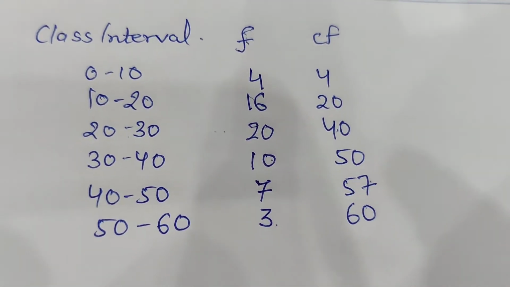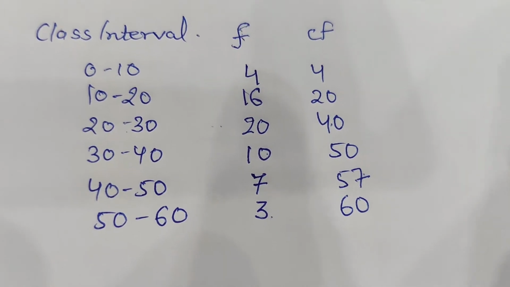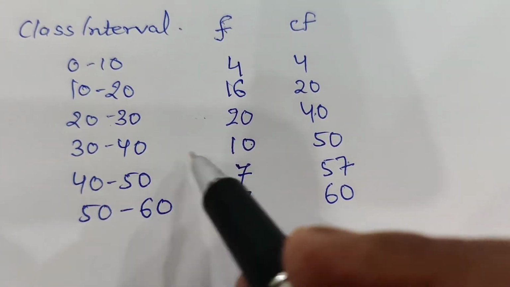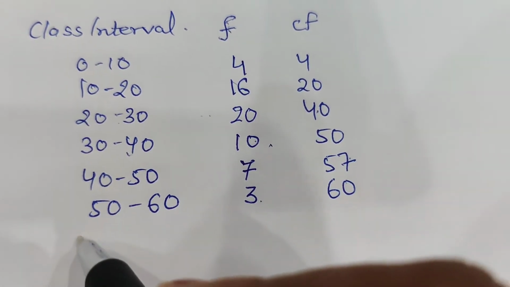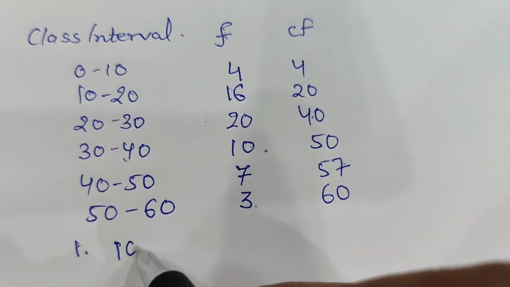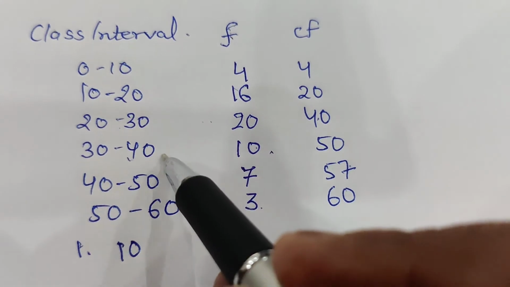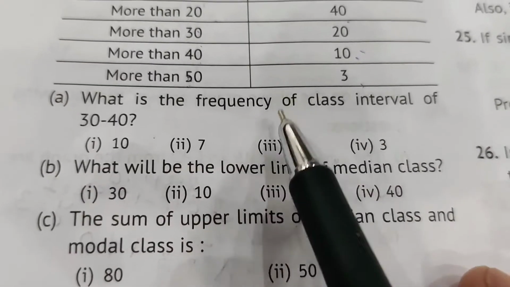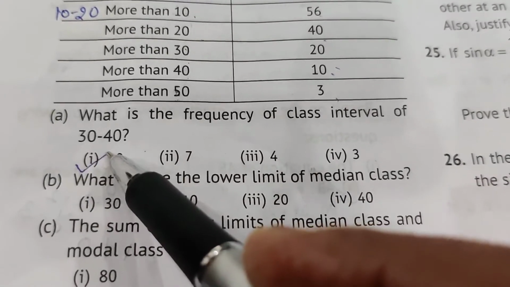Okay. What is the frequency of the class interval 30 to 40? The frequency of class interval 30 to 40 is 10. The answer of 1 is 10.